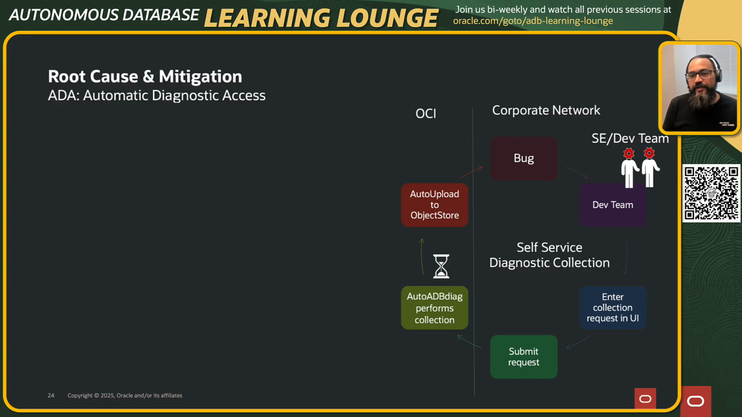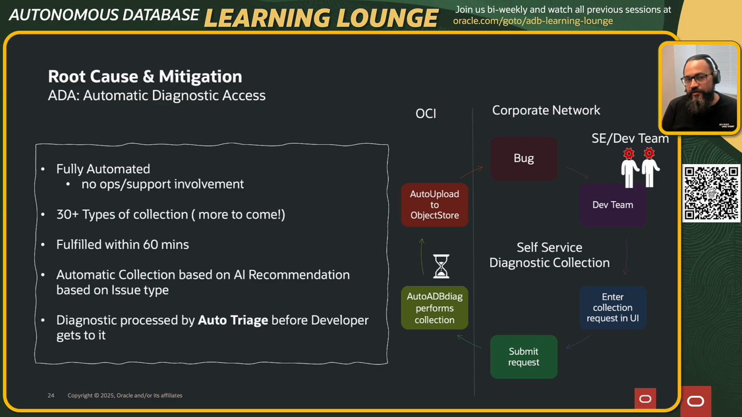The automation collects that information, puts it to object store and goes to the bug, and the developer gets intimated, right? So this eliminates any dependency on operations to get the information, and this is how we are ensuring that the developer who is working on it is not blocked. The ops engineer doesn't have to spend cycles collecting diagnostics. So this is completely automated with nobody from support or operations involved.